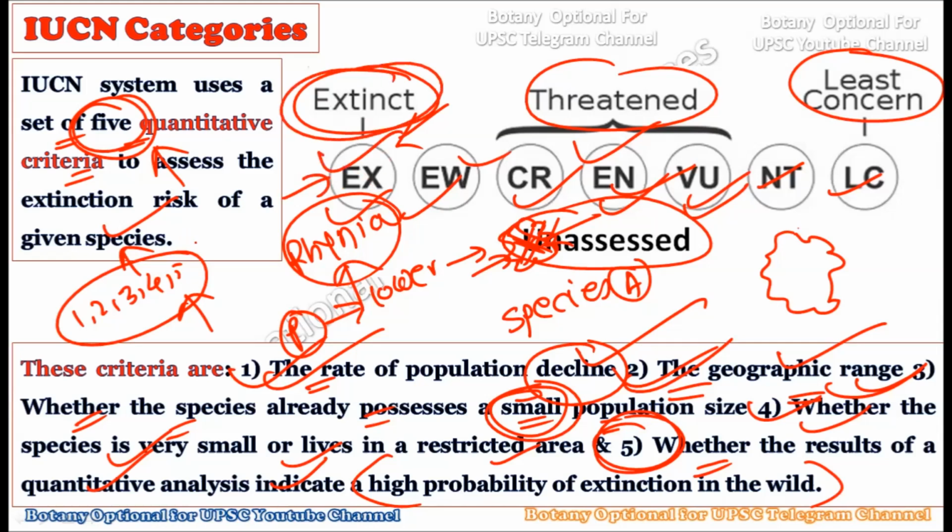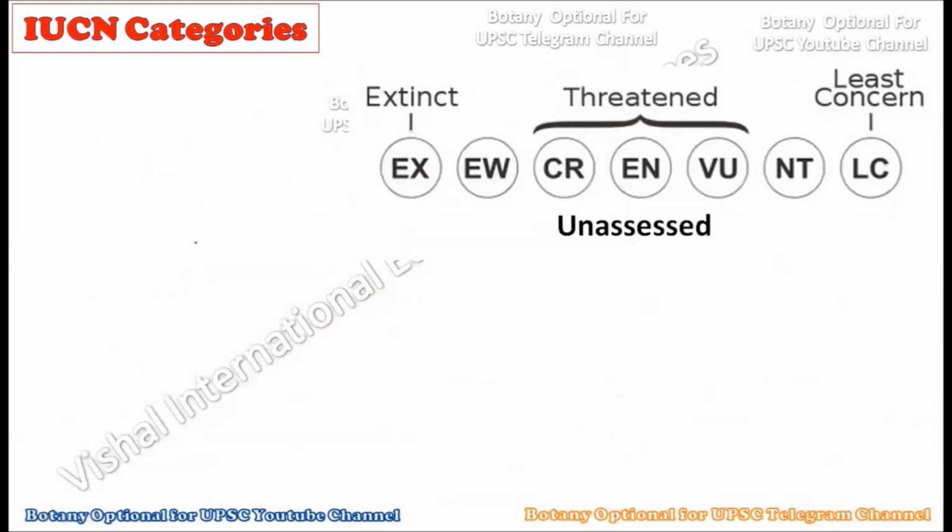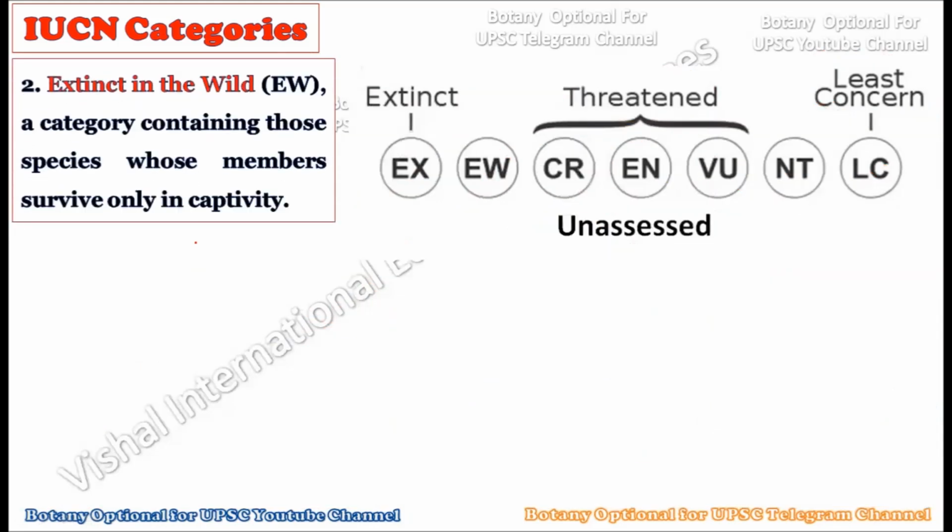So the IUCN does this through the five quantitative criteria, and these five quantitative criteria are very essential to apply to place a particular species in the particular IUCN category. So in the first category, the extinct, we have placed Rhynia. Now consider the second one, that is extinct in the wild. The very first was extinct, which literally means no member of that particular species is found on mother earth. Now in the second, we have extinct in the wild.